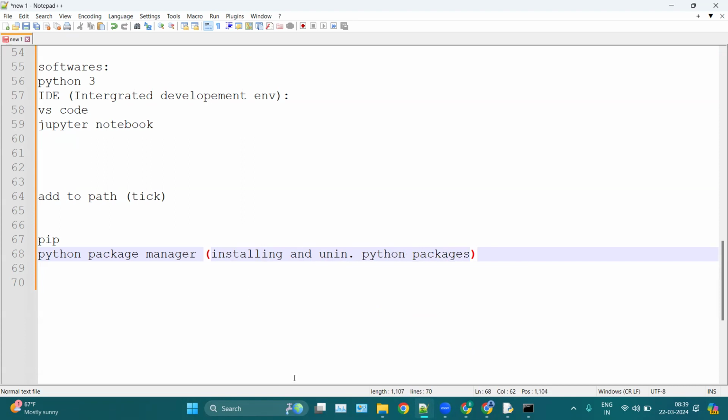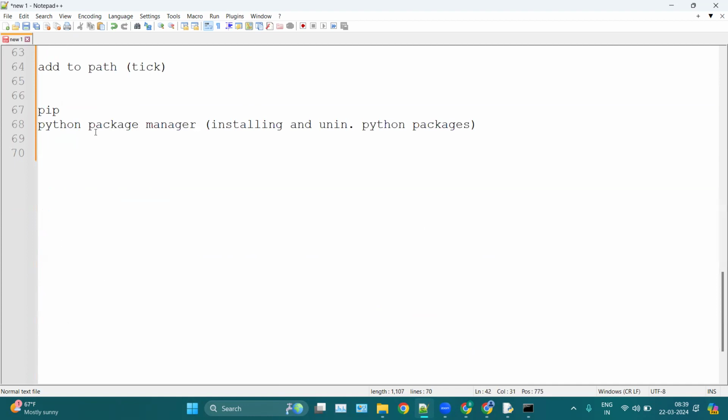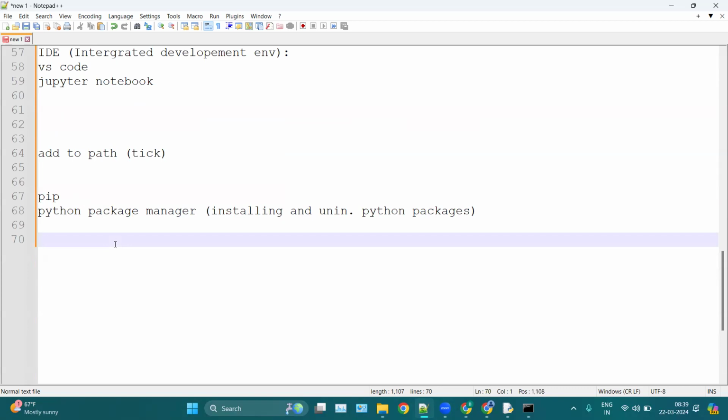For example, if you want to install any other package, like NumPy, Pandas, or packages for data science, cybersecurity, TensorFlow or Keras, you can simply use pip. Without pip, you cannot install any package.